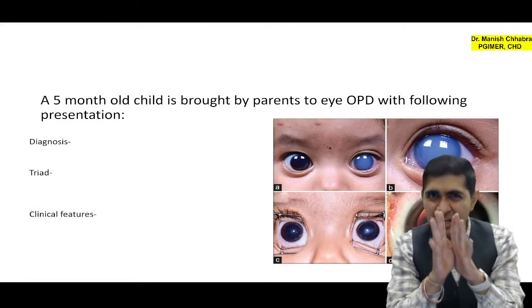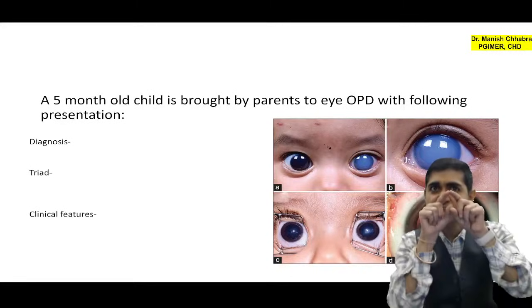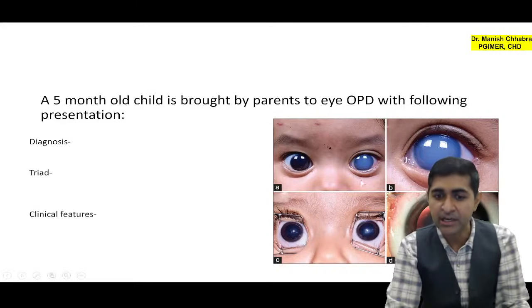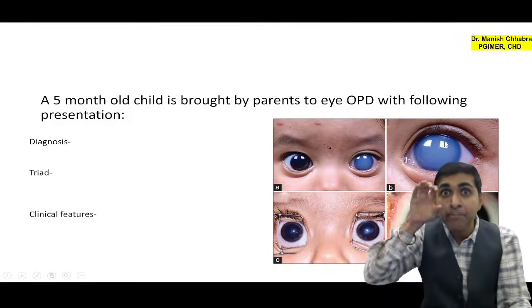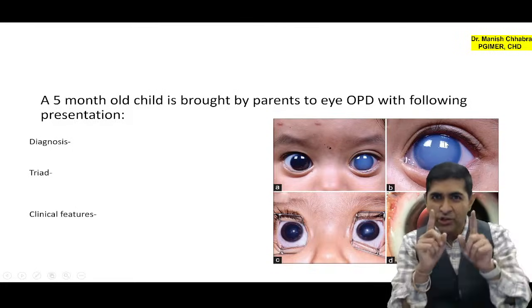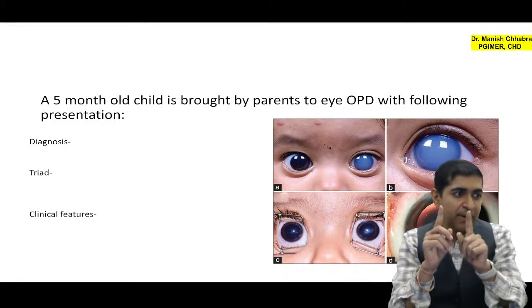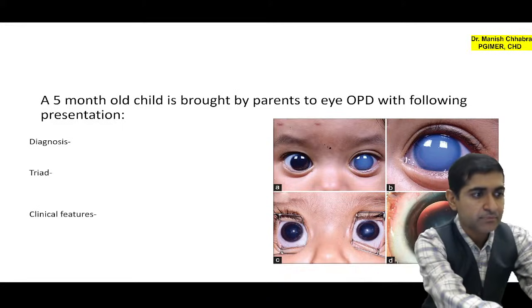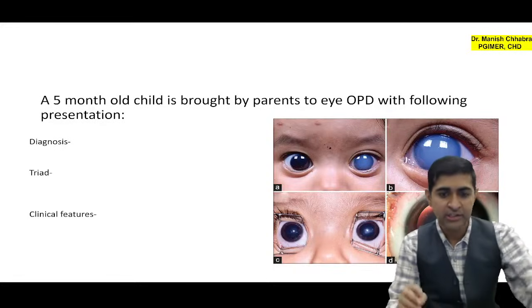Now look carefully, here only a small history is given along with the condition. What does this look like? This is your ground glass appearance. And can you also appreciate the big size of the eyeball? Are you able to connect the dots? Yes. Are you able to connect the dots?